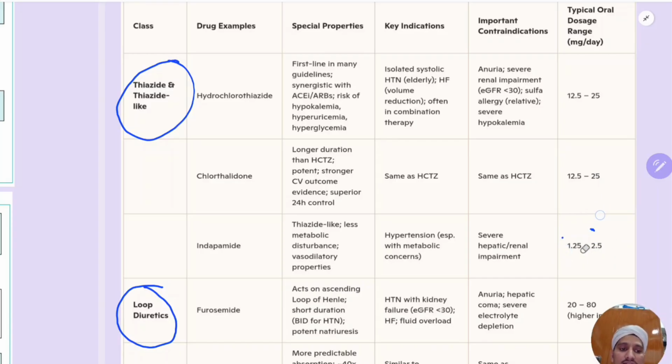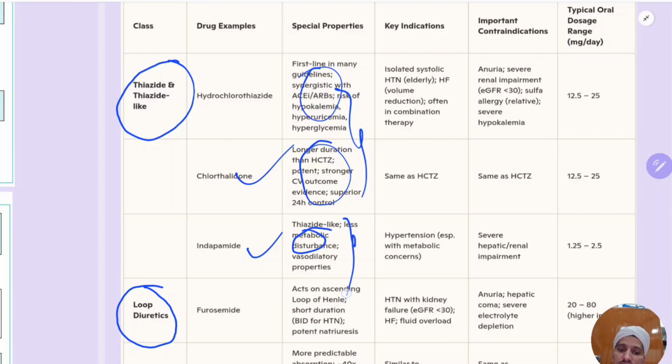So if I rank these diuretics, this is rank number 1, this is rank number 2, this is rank number 3. Each special property we discussed: longer duration, more potent, good cardiovascular outcome is chlorthalidone. This one has no metabolic problem. This one is longer duration and more potent, and this is the last one. These two have metabolic concerns, this will not have a metabolic concern.